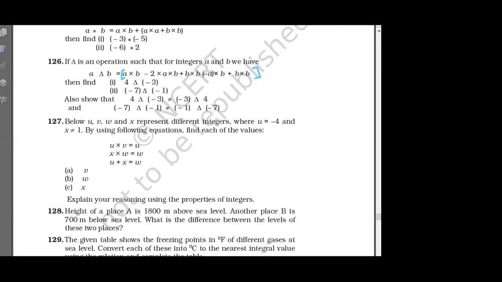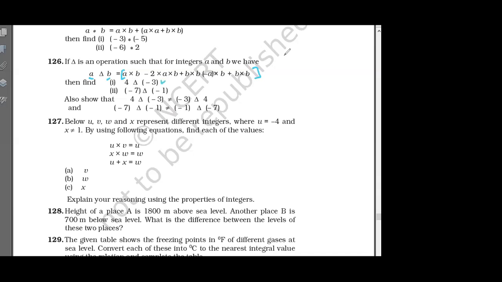Wait. Let me complete 126 first. So here A and B, A delta B, means this operation means put the value of A and B. Right? Put the value of A and B.